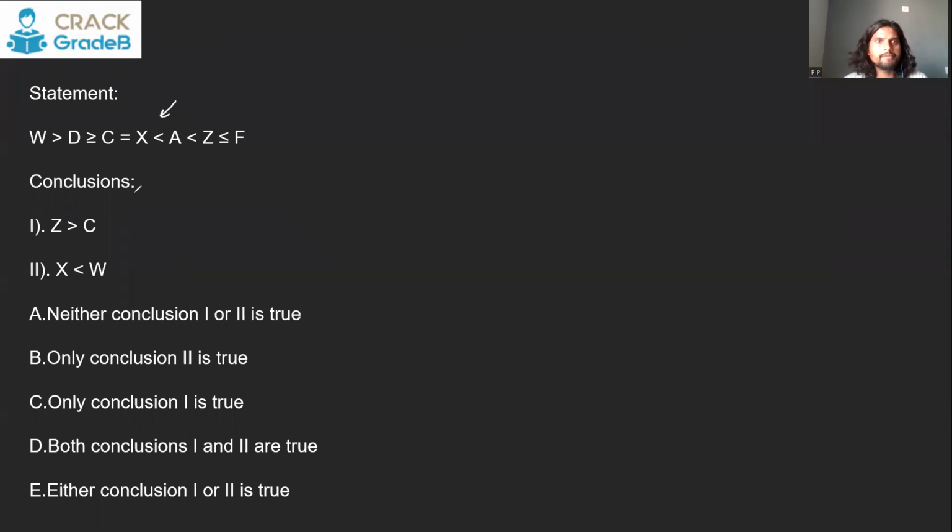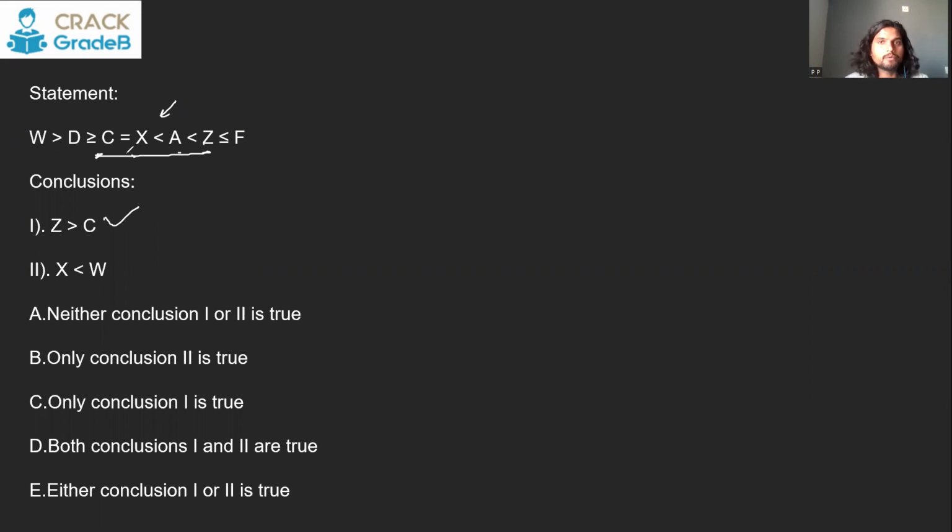They are in the same train here. Z and C. Z is here, C is here. Till Z to C, everything is facing in the same direction, no contradiction. So definitely Z is going to be greater than C. That is a true conclusion.